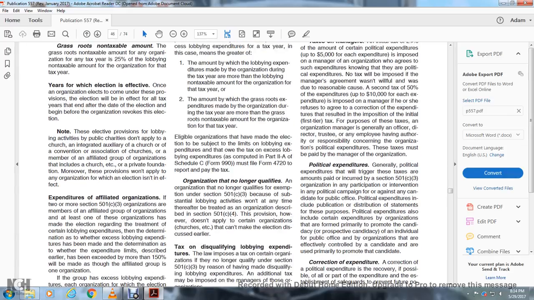Note: for organizations making the election, the provisions on the lobbying activities of public charities do not apply. These exclude churches, integrated auxiliaries of a church, a convention or association of churches, and members of an affiliated group of organizations that includes a church, as well as private foundations. Moreover, these provisions won't apply to any organization for which the election is not in effect.